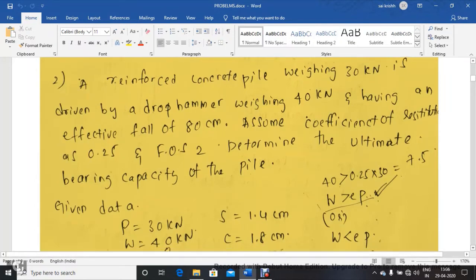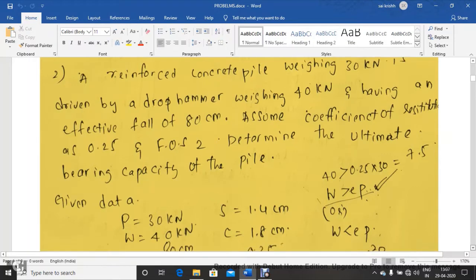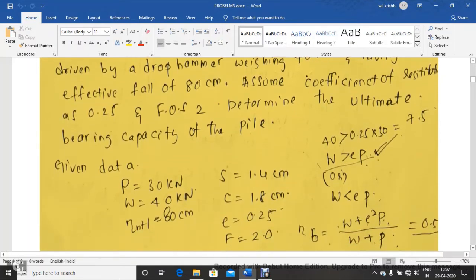So in this particular problem it has not been mentioned which methodology to adopt, whether this is a dynamic formula problem. It has not been mentioned whether to go for the Engineering News Record formula or Hiley's formula, but on the basis of the weight of hammer which has been given, we can conclude that this is Hiley's formula. Once you have decided to calculate load carrying capacity by using Hiley's formula, we should verify whether W is greater than eP or W is less than eP.